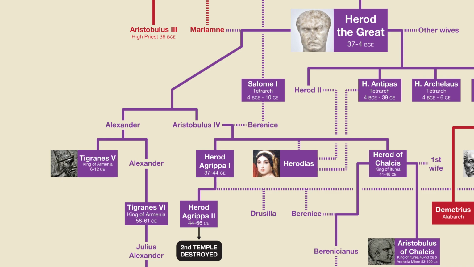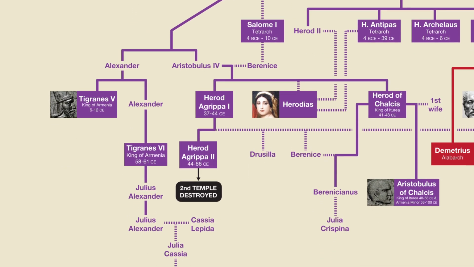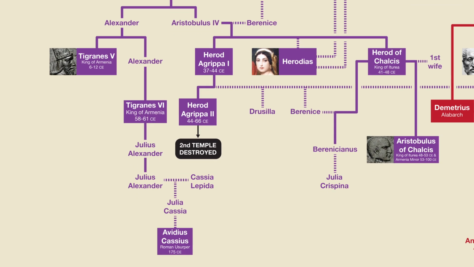First, we'll talk about the Armenian branch. Agrippa I's cousin, Tigranes, eventually became King Tigranes V of Armenia, and then that king's nephew became Tigranes VI. This branch's descendants did not stay on as Armenia's royal family, though, due to a war of succession that eventually turned into a major conflict between the Roman and Parthian empires. Tigranes' descendants are also not considered Jewish because his children were by a non-Jewish queen.